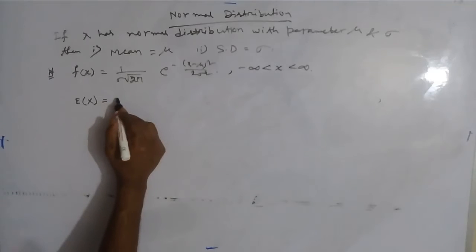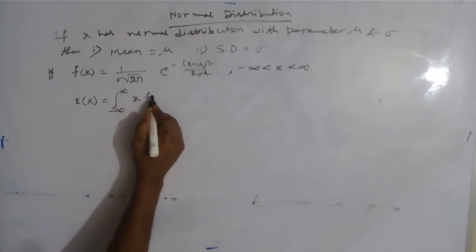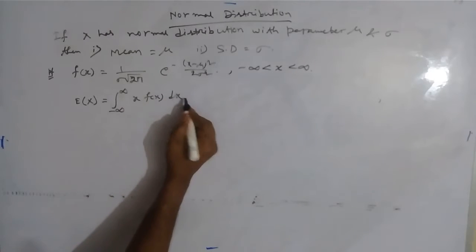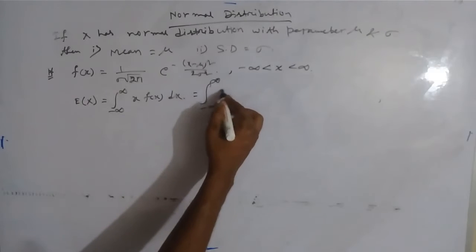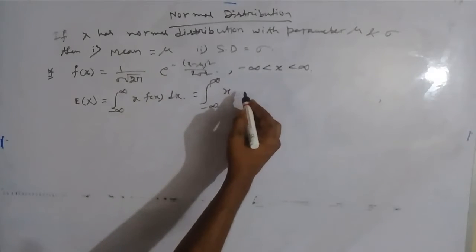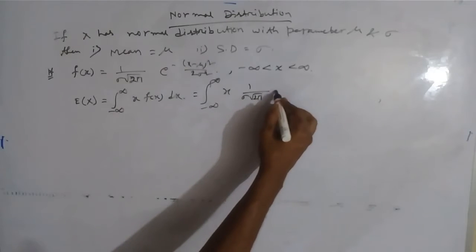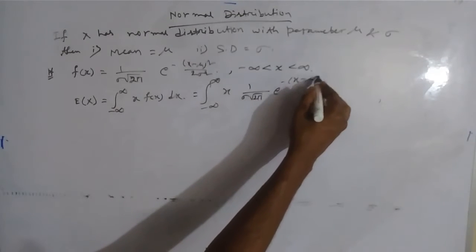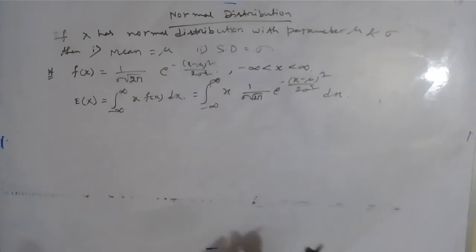E(x) is defined as the integral from minus infinity to infinity of x into f(x) dx. Here we put the distribution function in place of f(x), that is 1 by sigma root 2 pi e to the power minus (x minus mu) whole square by 2 sigma square dx.